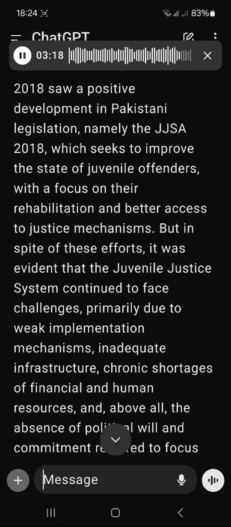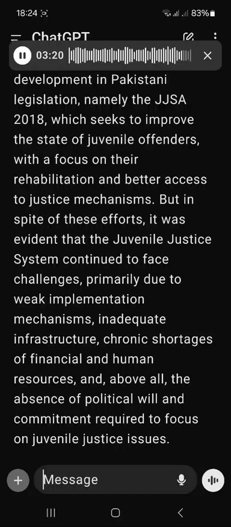But in spite of these efforts, it was evident that the juvenile justice system continued to face challenges, primarily due to weak implementation mechanisms, inadequate infrastructure, chronic shortages of financial and human resources, and, above all, the absence of political will and commitment required to focus on juvenile justice issues.